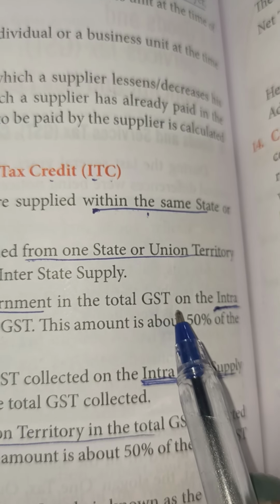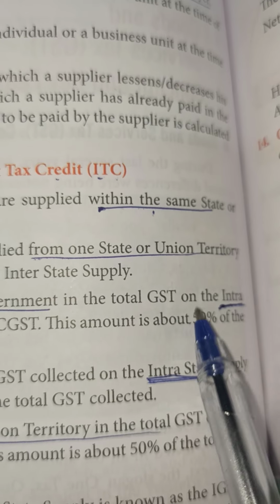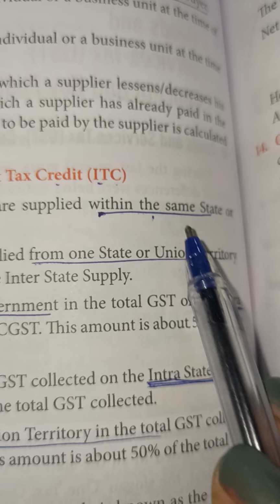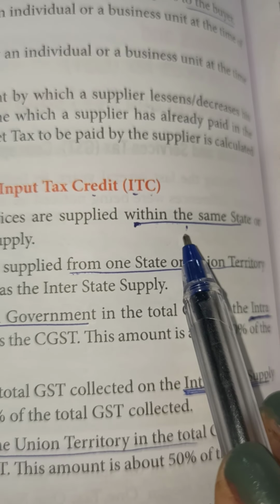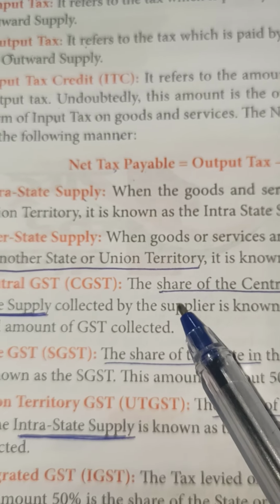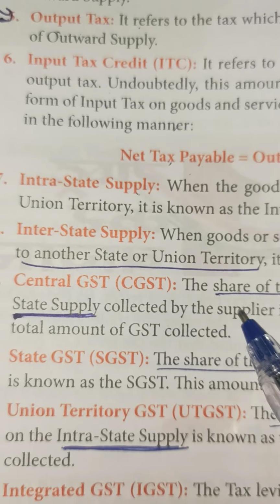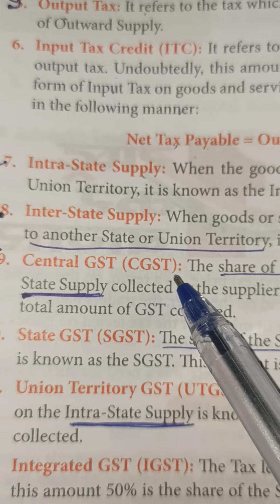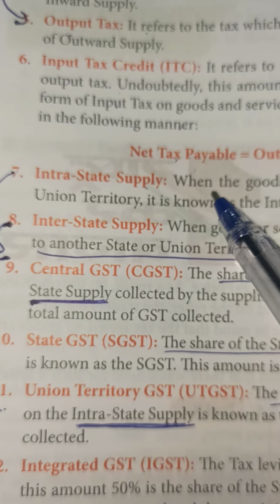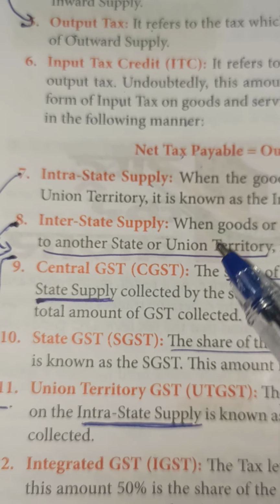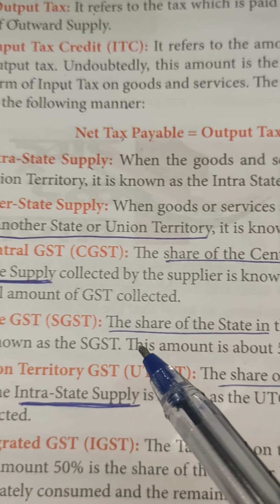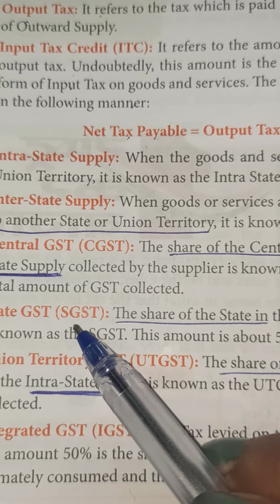We are understanding CGST and SGST. CGST and SGST both are on the intra-state supply. The share of intra-state tax that goes to the central government is called the CGST. And the share of the same intra-state supply tax that goes to the state government is called the SGST.